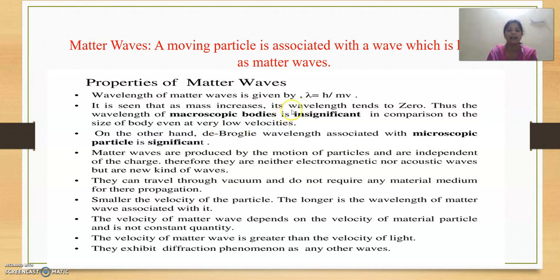Matter waves are produced by the motion of the particle, and they are independent of charge. That is, they are not electromagnetic waves, but some new kind of waves. They can travel through vacuum and do not require any material medium for propagation. The smaller the velocity of the particle, the longer is the wavelength of the matter wave associated with it. The velocity of the matter wave depends on the velocity of the material particle and not on a constant quantity. The velocity of the matter wave is greater than the velocity of light, and it exhibits diffraction phenomena like any other waves. So these are the properties of matter waves.